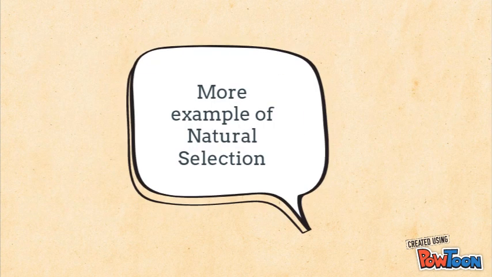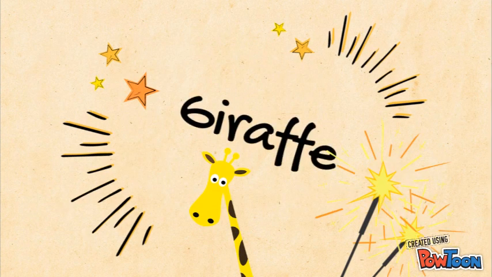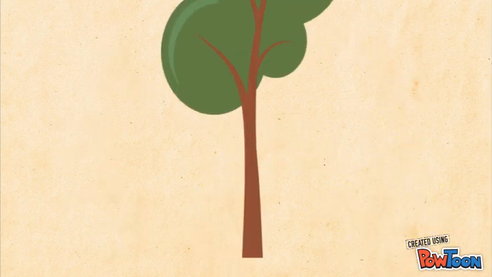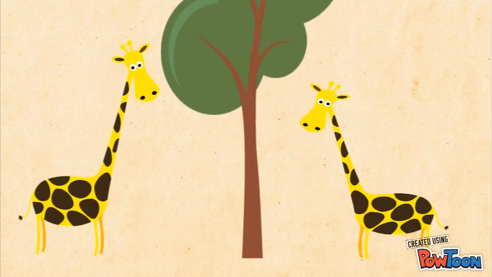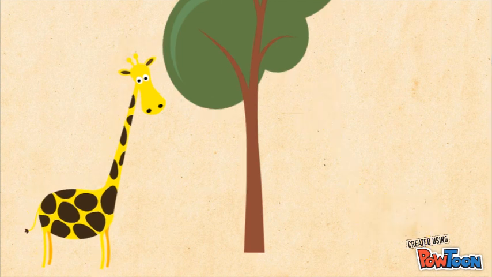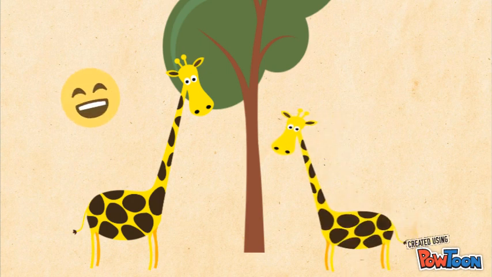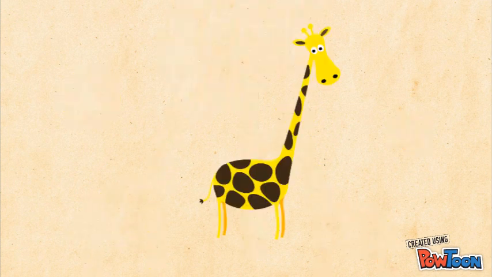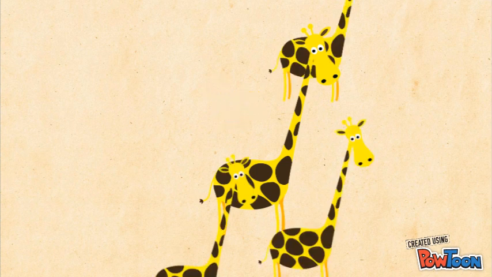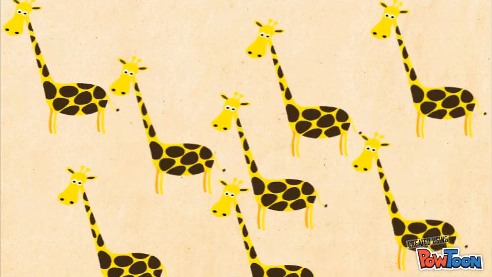More examples of natural selection. Giraffe. We used to have both long neck and short neck giraffes. However, the food of the giraffes is on the upper part of the tree. Therefore, the short neck ones would have problems eating food, since the long neck trait has more success than the short neck. It will pass on this trait to the offspring. And the short neck ones will gradually die without giving their traits to the offspring.